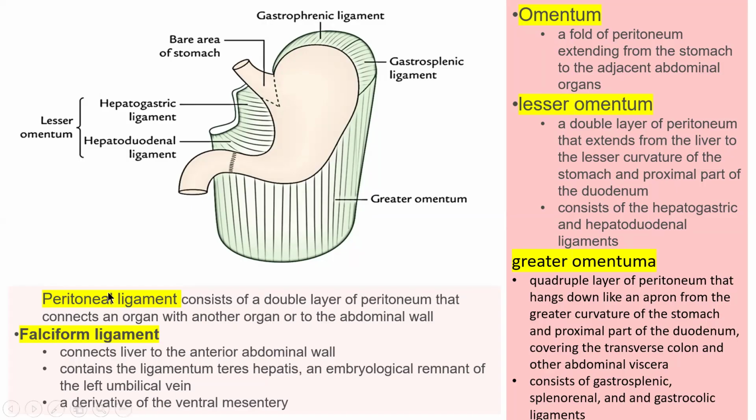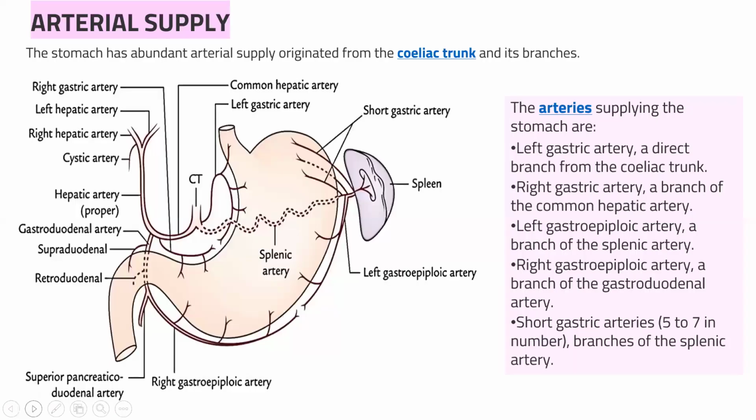covering the last part of the large intestine, that is the transverse colon, and other abdominal viscera. The falciform ligament, which I explained already, connects the liver to the anterior abdominal wall. It contains the ligamentum teres hepatis, which is an embryological remnant of the left umbilical vein of the embryo.